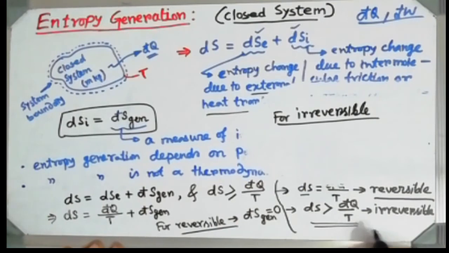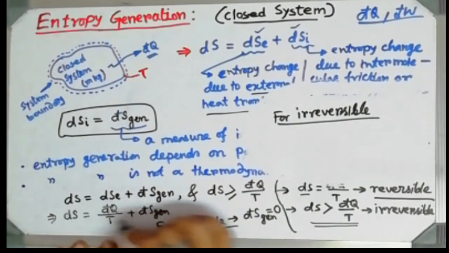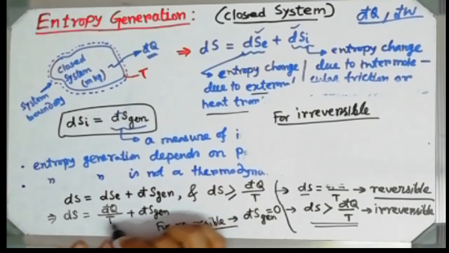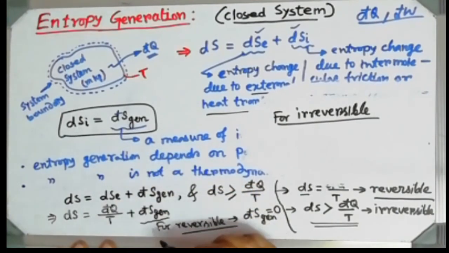So the change of entropy is greater than d cut q by t. This relation is valid because d cut q by t is added with some other term.